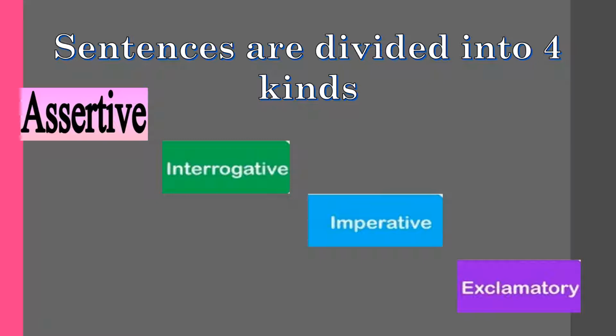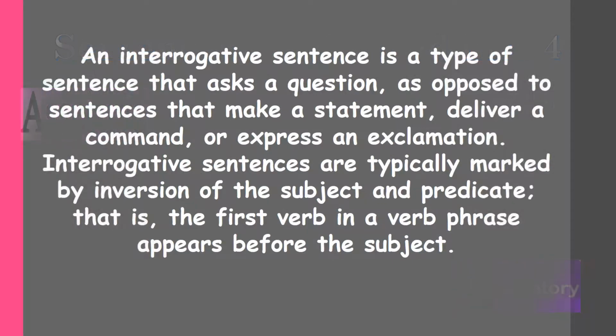Now in this part of this chapter, we are going to study about interrogative sentences, how to form interrogative sentences. Let us first learn about what is an interrogative sentence. An interrogative sentence is a type of sentence that asks a question as opposed to sentences that make a statement, deliver a command, or express an exclamation.